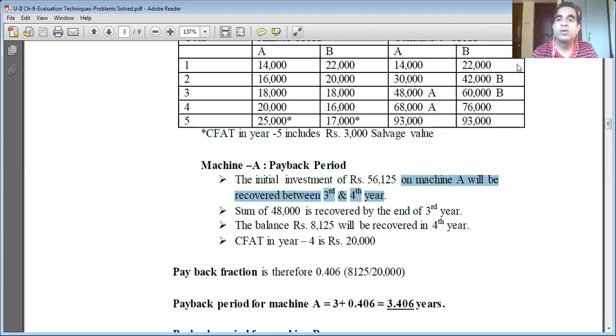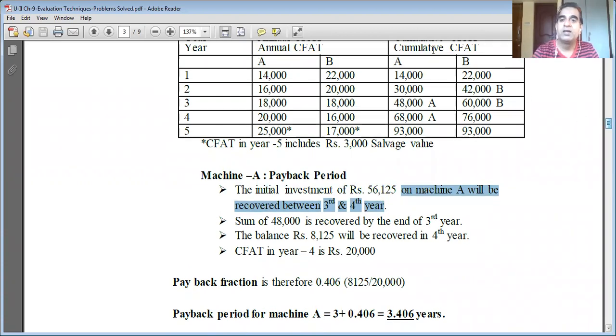Look at this cumulative table. Machine A cost is 56,125 rupees. Between which two rows does it lie? Between 48,000 rupees and 68,000 rupees. What are the corresponding years? Third year and fourth year.